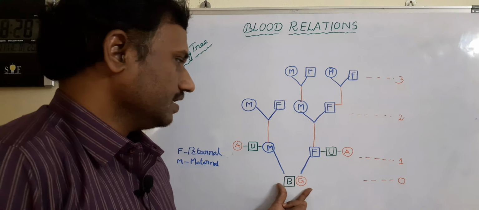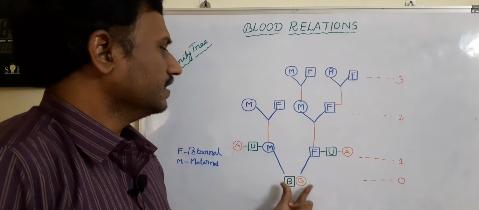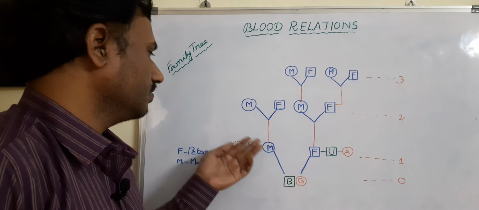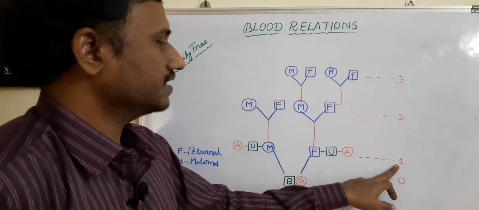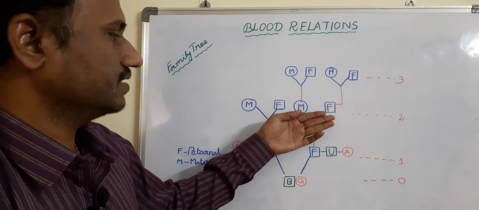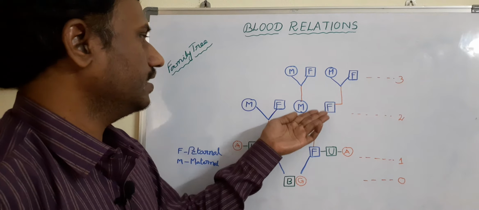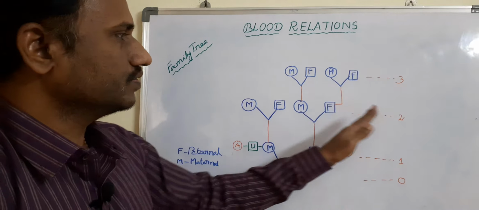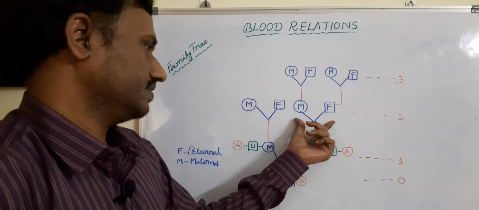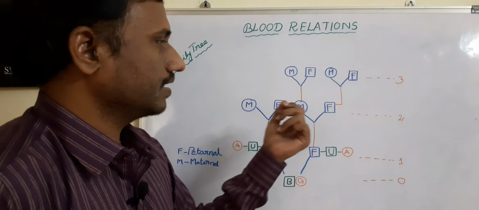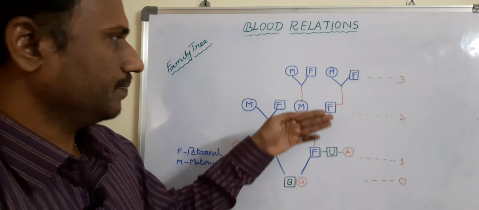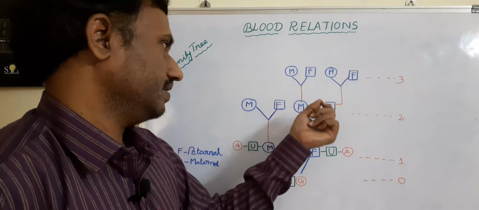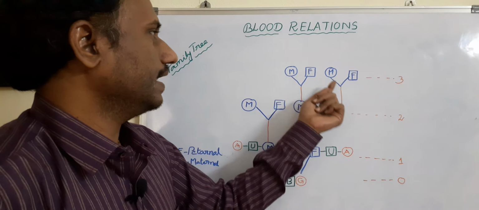Listen carefully, children belongs to zero generation. Their parents means their father, mother, or maybe uncle, aunt, or maternal uncle or maternal aunt belongs to first generation. Then parents, that means father's mother and father, similarly mother's mother or father belongs to second generation. That means grandparents, maternal grandparents, paternal grandparents. And in third generation means grandparents' parents. We call it as great grandparents, means great grandfather, great grandmother.